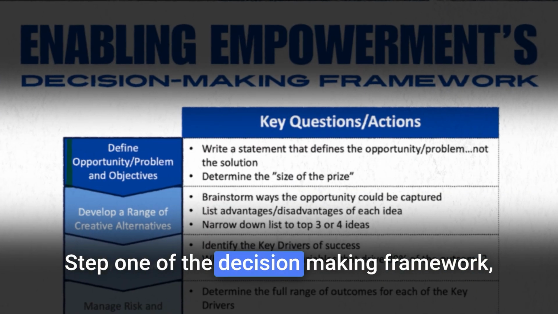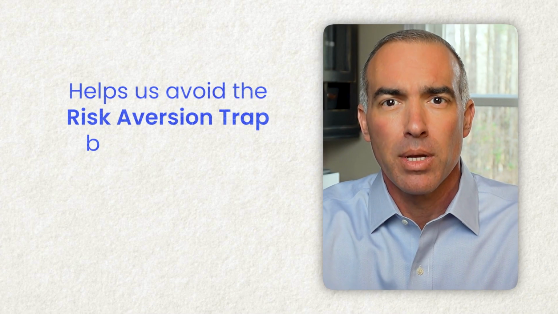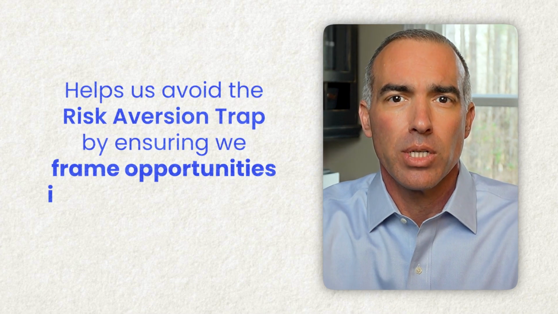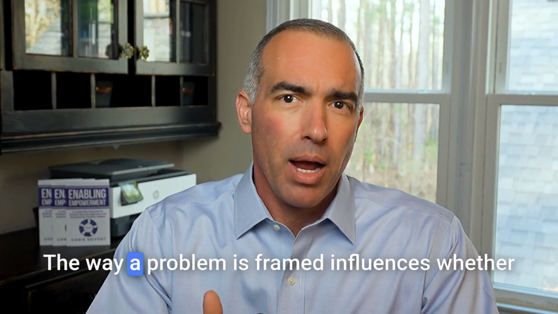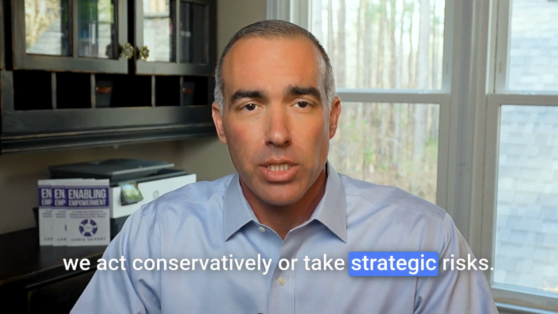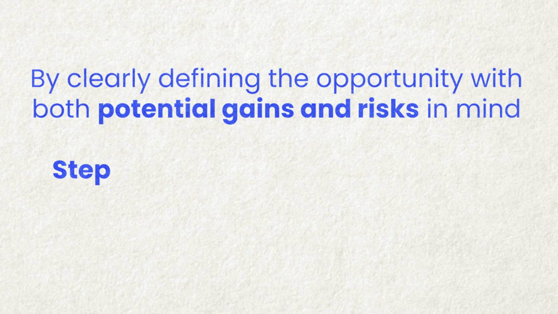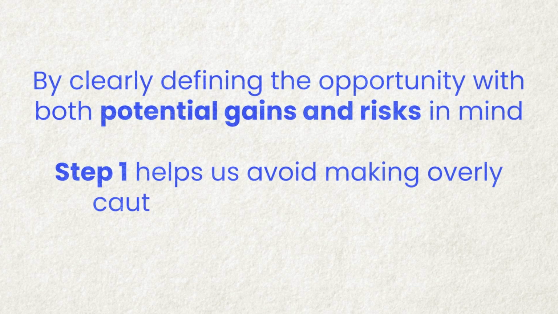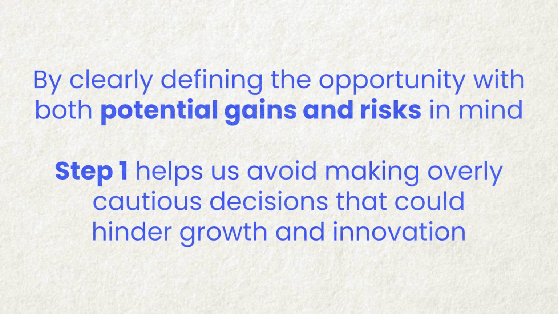Step 1 of the decision-making framework, defining the opportunity and objectives, helps us avoid risk aversion trap by ensuring we frame opportunities in a way that doesn't overly focus on risk. The way a problem is framed influences whether we act conservatively or take strategic risks. By clearly defining the opportunity with both potential gains and risks in mind, Step 1 helps us avoid making overly cautious decisions that could hinder growth and innovation.